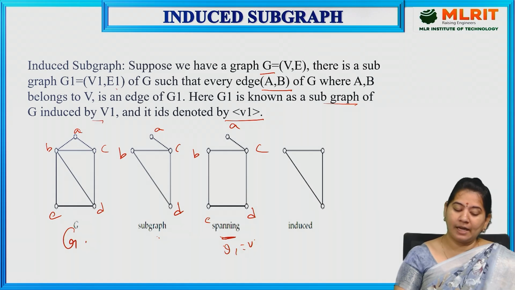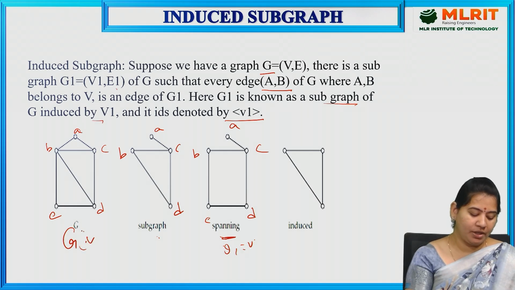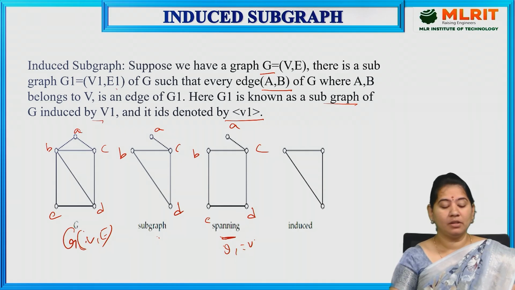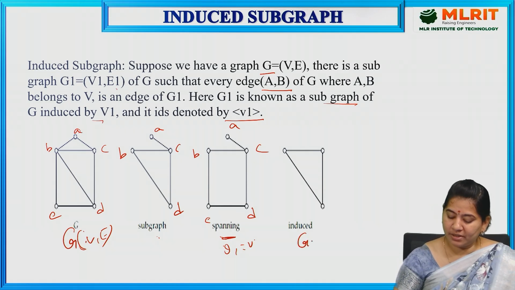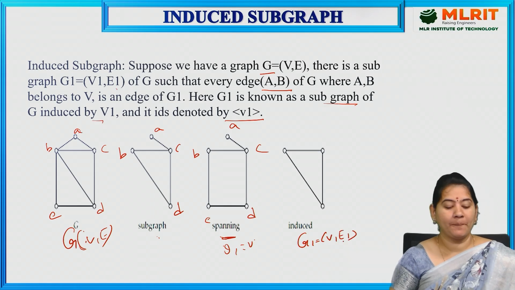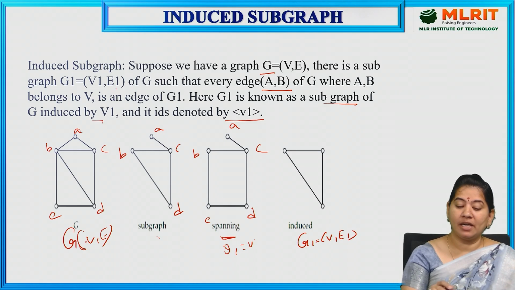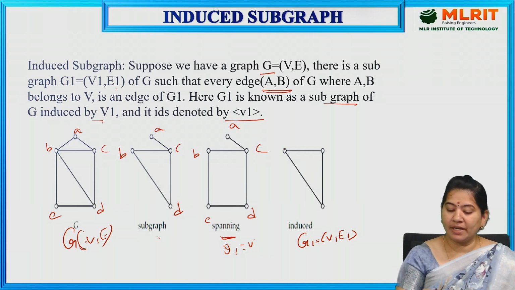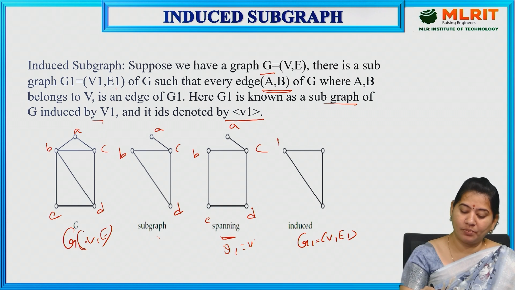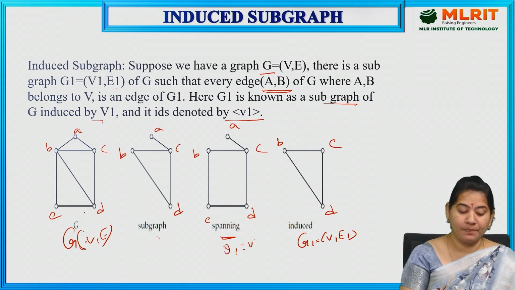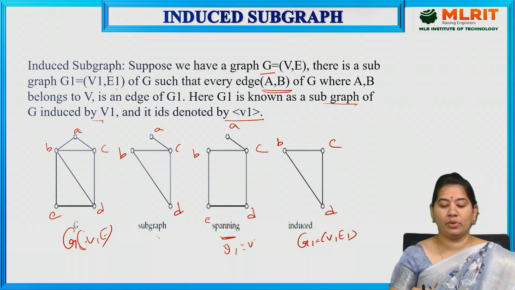Suppose we have a graph G = (V, E). So this one I am denoting with G = (V, E). There is a subgraph G1 = (V1, E1). So let us suppose here I am representing G1 as (V1, E1) of G, such that every edge (A, B) of G. Whatever edges we have, let us suppose here the edge points are B, C, D. So every edge (A, B) of G, where A, B belongs to V1, is an edge of G1.